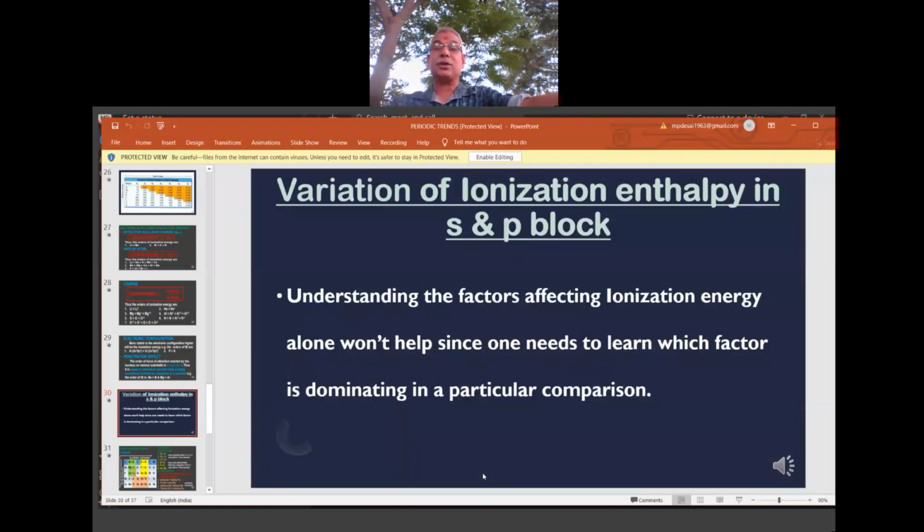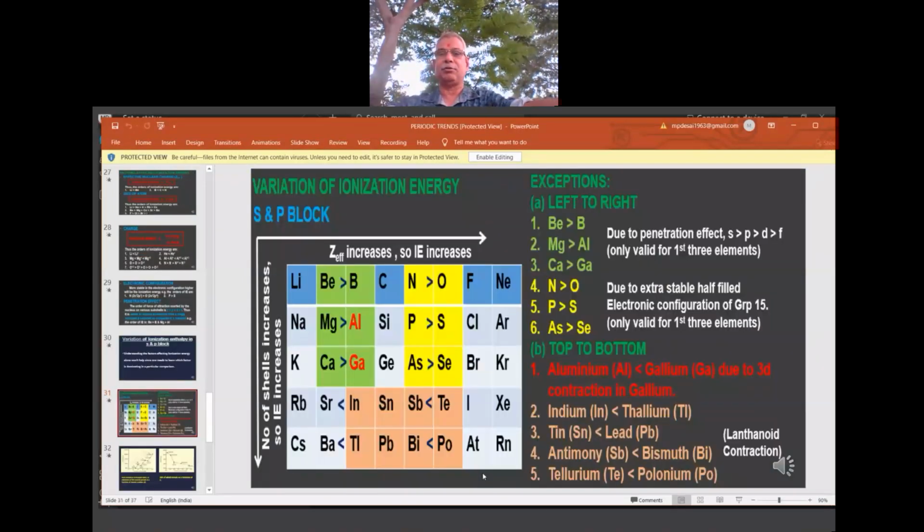Now we'll go to one more small part: variation of IE in the s and p blocks. How the variation changes in s and p, how it varies. D and f we learn more in the 12th class, not in the 11th class. So we apply the knowledge of IE to the s block and p block elements.